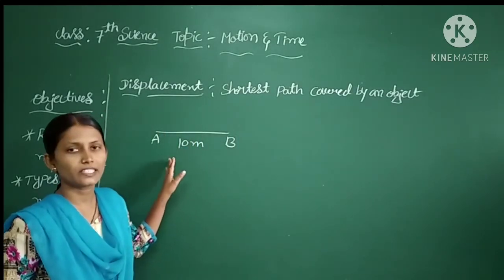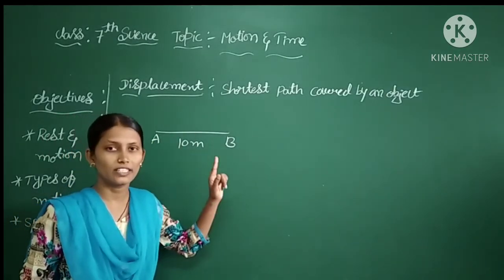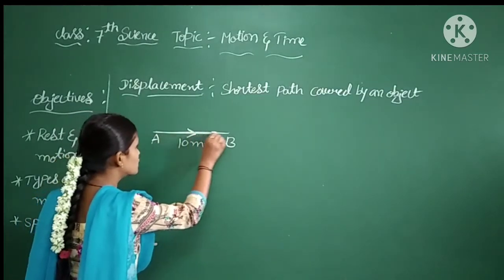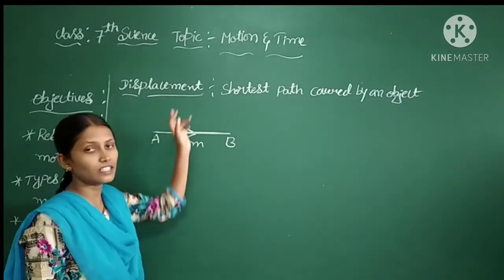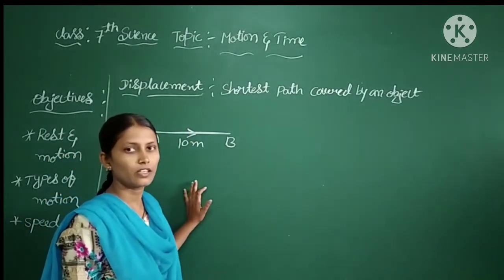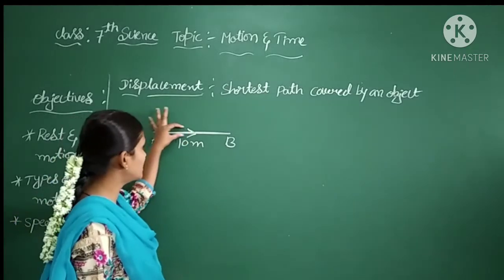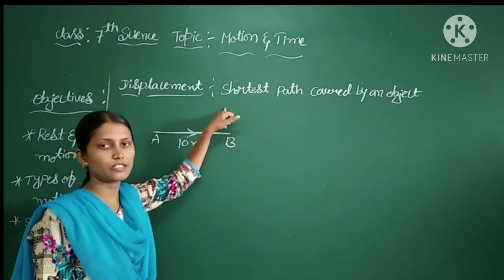Here the object will move from A to B from only one direction. The object should move in this direction only. The shortest path covered by an object we can consider as the displacement. Okay? Here the shortest path means the object should be moving in a particular direction only. Then this we are calling the displacement.